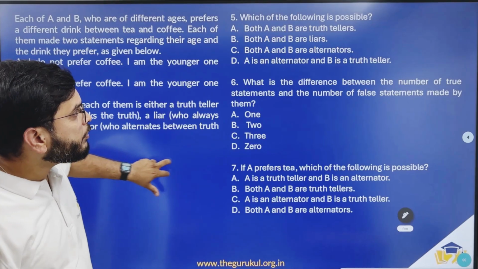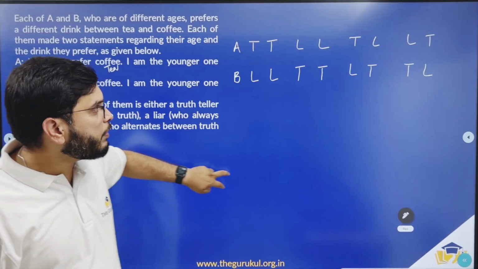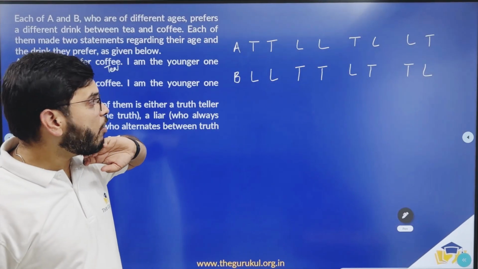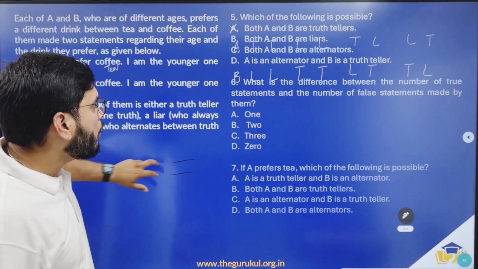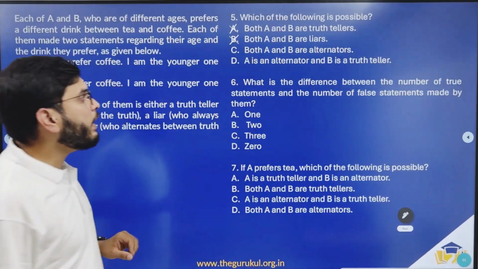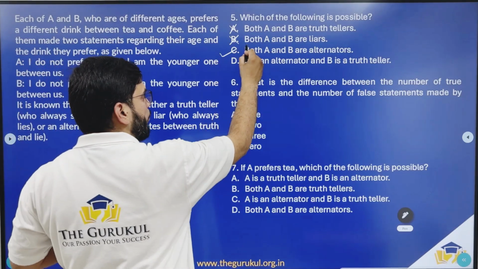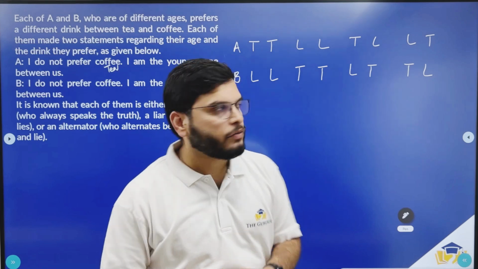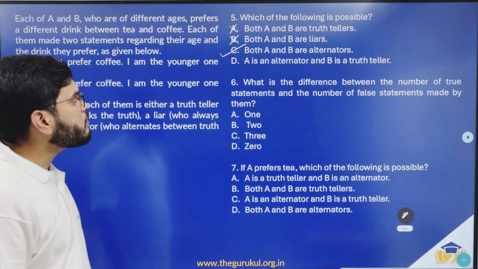Both A and B are truth tellers. Now can we have both A and B being truth tellers? No. So this is not possible. Both A and B are liars. Now can we have both A and B being liars? No. Now this is also not possible. Both A and B are alternators. Yes. Because in these two cases, we have both A and B being alternators. So option C should be the answer to the fifth question.